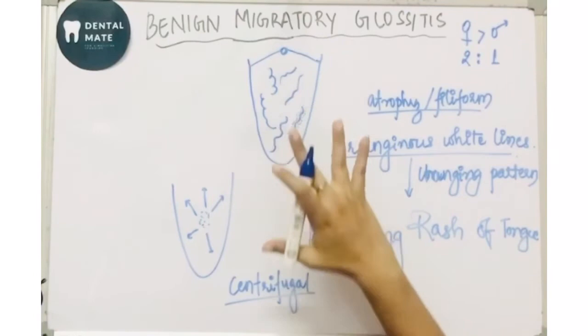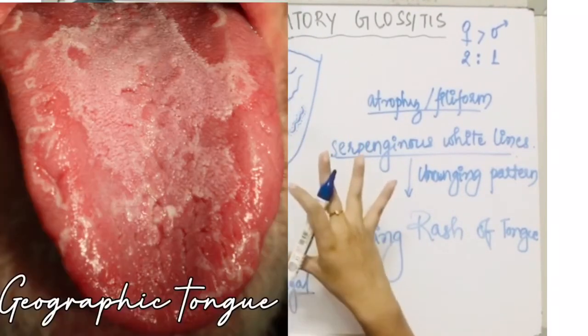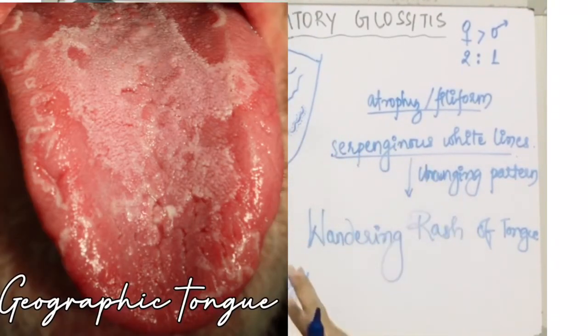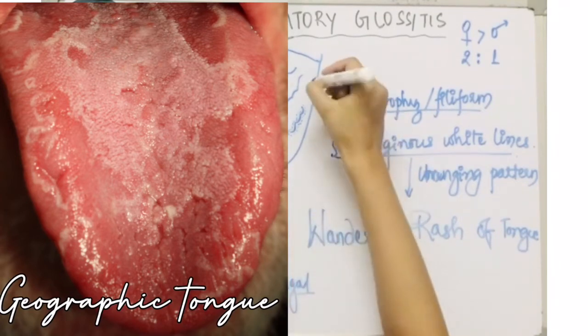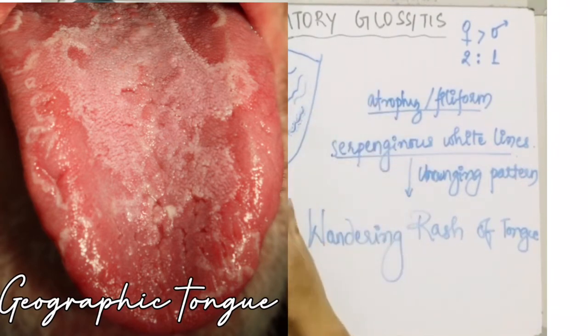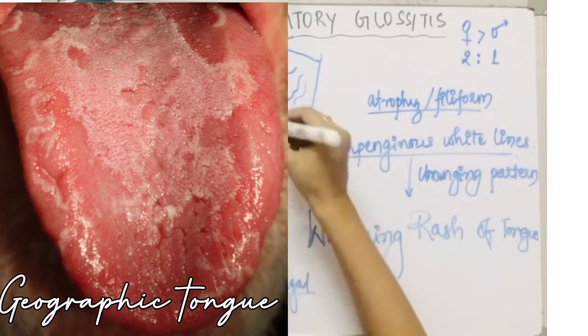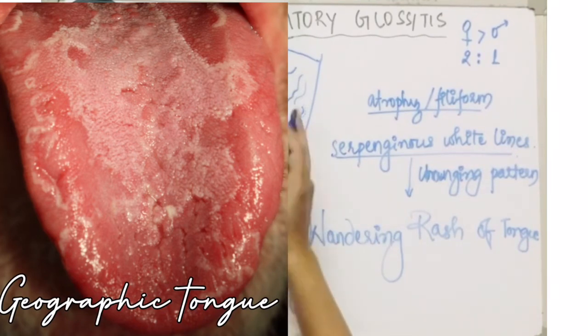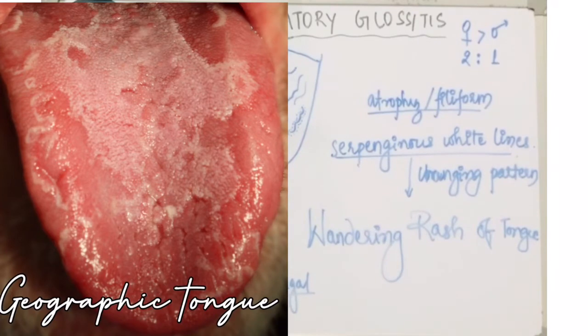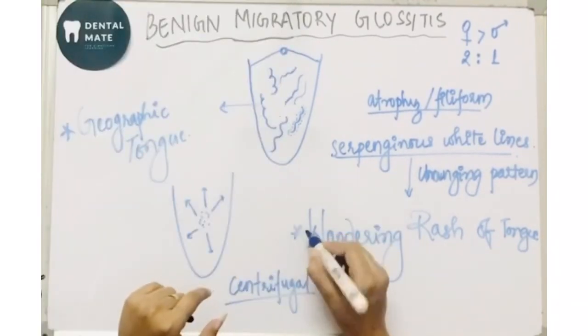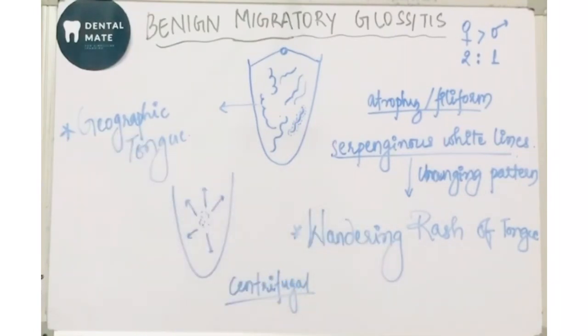And these white lines also demarcate the continental outlines of the globe. जैसे globe में continents की outline होती है उसी pattern में ये white lines, some scientists found that these white lines represent those global outlines. Therefore this condition is also known as geographic tongue. So it has two synonyms, one is the wandering rash of tongue and one is the geographic tongue.